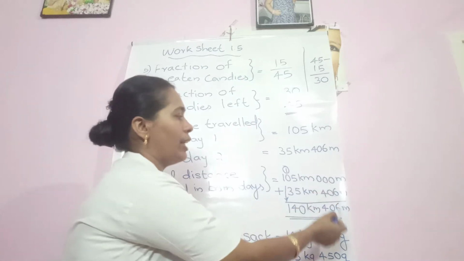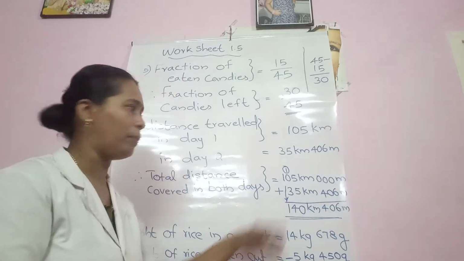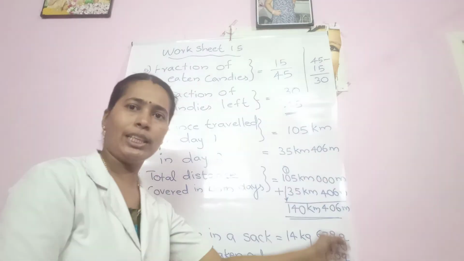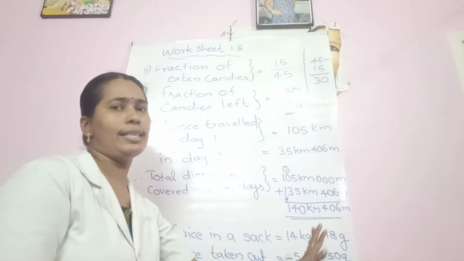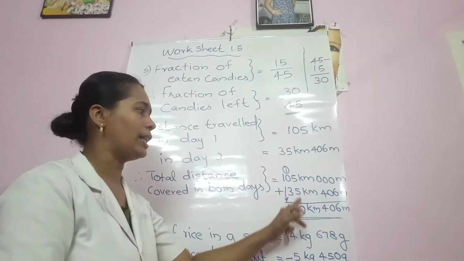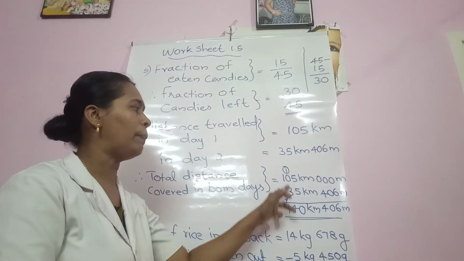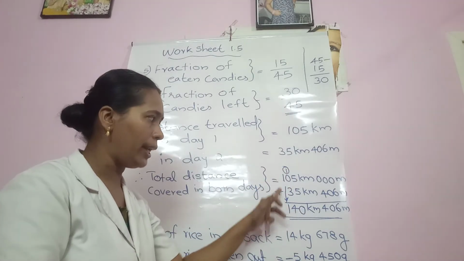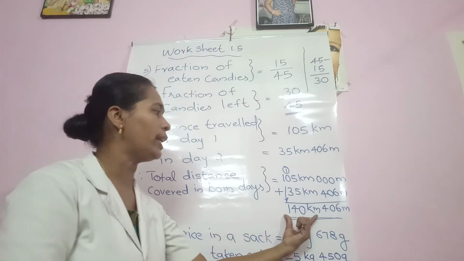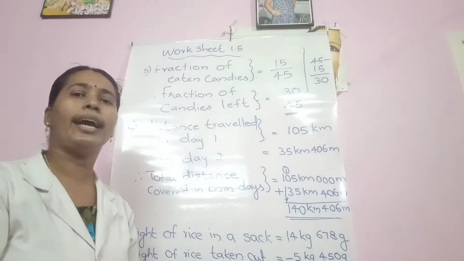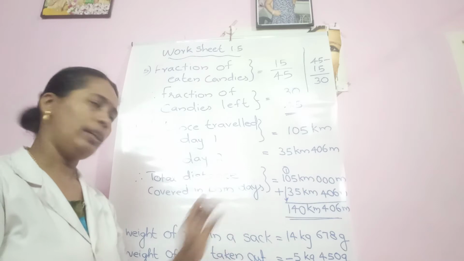Now add column wise. Column wise addition will give you 406. There is no problem because all these are zeros. So addition will give 406 meter itself. And here 5 plus 5, 0. Carry over 1 to the next column. 1 plus 3, 4. The remaining 1 you bring down. So 140 kilometer, 406 meter is the answer.